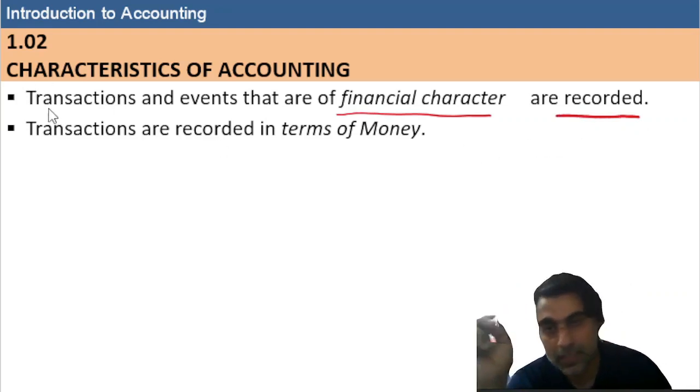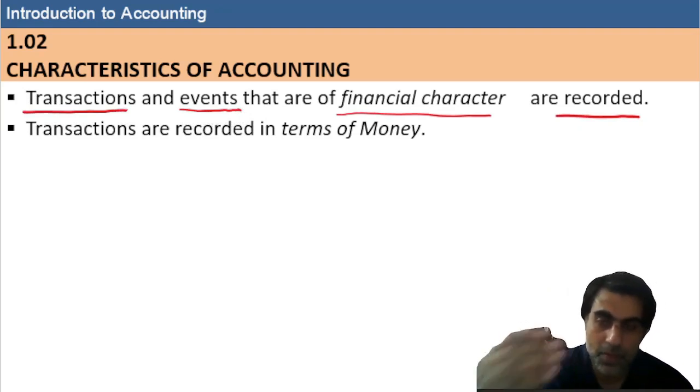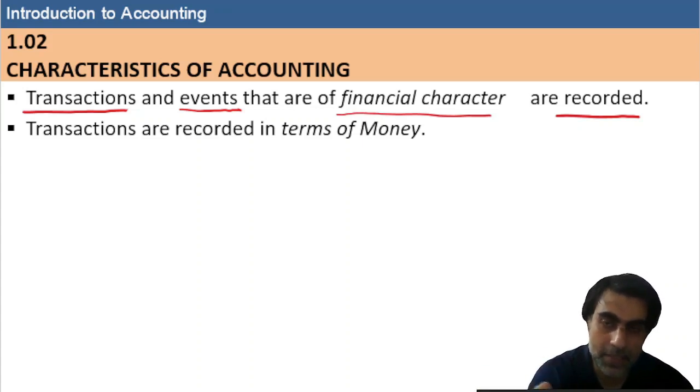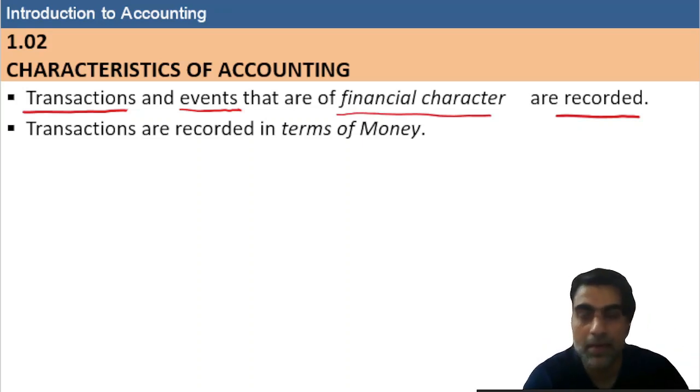So what is a transaction and what is an event? A transaction is give and take. If we are giving something and as a consideration we are receiving something, or if we are receiving something and as a consideration we are paying something, it all comes under a transaction.